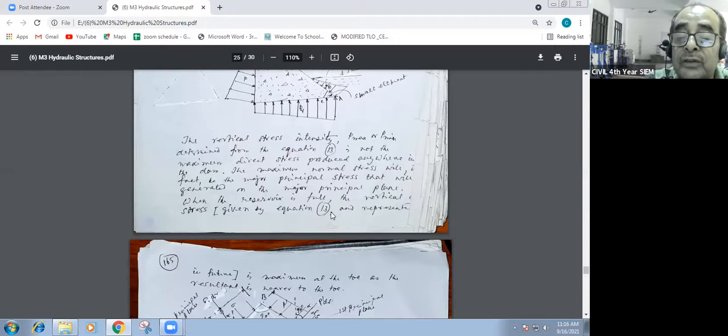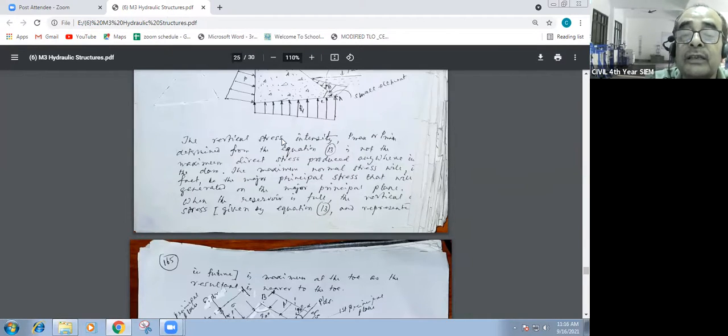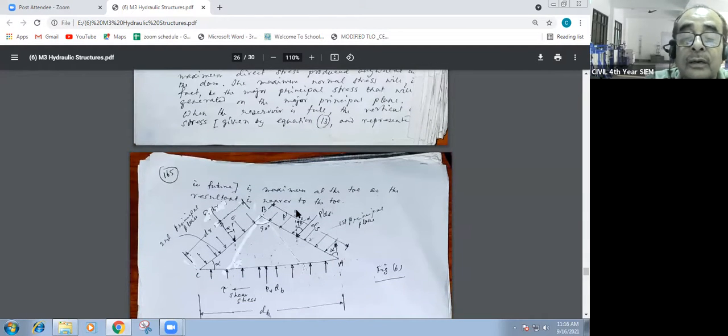When the reservoir is full, the vertical stress given by equation 13 is maximum at the toe, where the resultant is nearer to the toe. This is a small element, just to consider the small element. This is the toe, and this is the bigger form of this one small element.